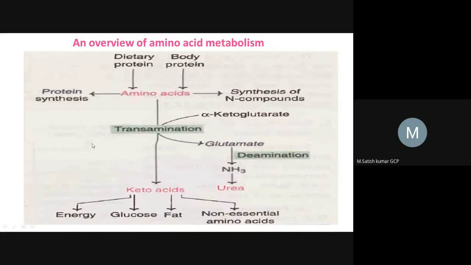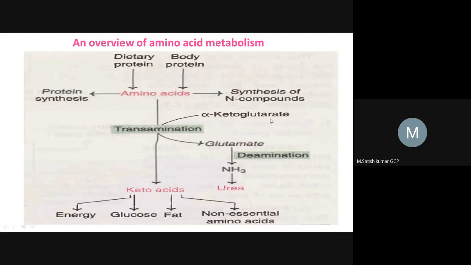The remaining 16 amino acids from the amino acid pool will be converted into keto acids by the transamination reaction. This transamination reaction occurs in the cytoplasm. So where will this amine group be transferred? Here amino acids transfer the amine group to alpha ketoglutarate.